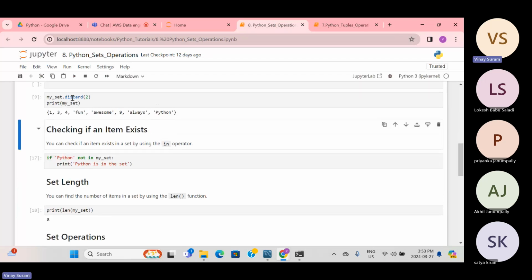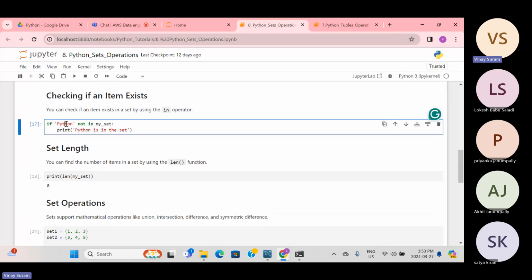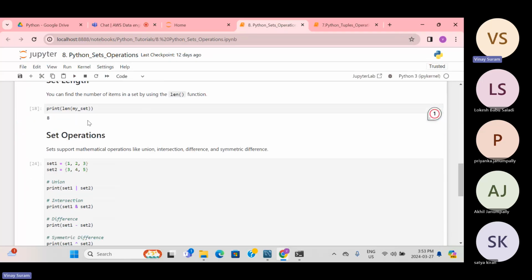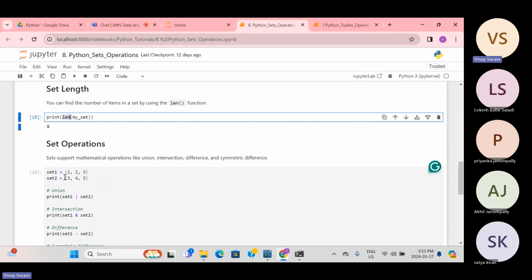Okay, so this is discard and remove. Check if an item exists. You already know how to check this. We have been going through list, tuple, and everywhere the syntax is the same. The len function is used to check the size, I mean, how many elements are present in the list or tuple.